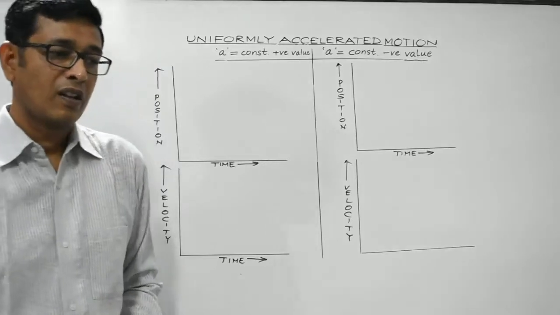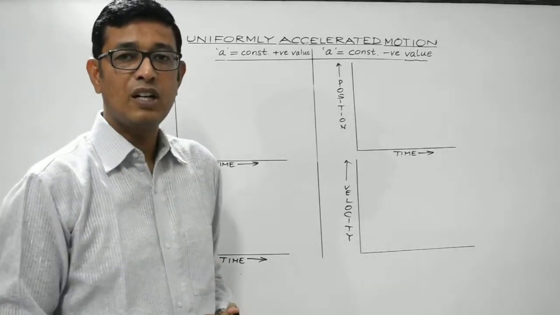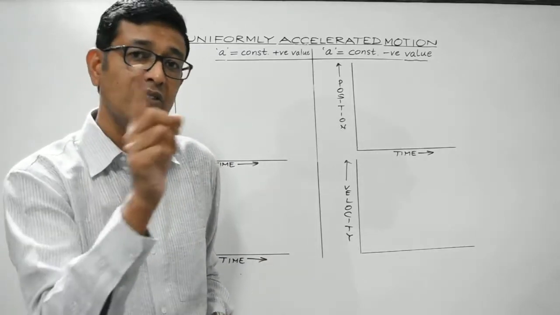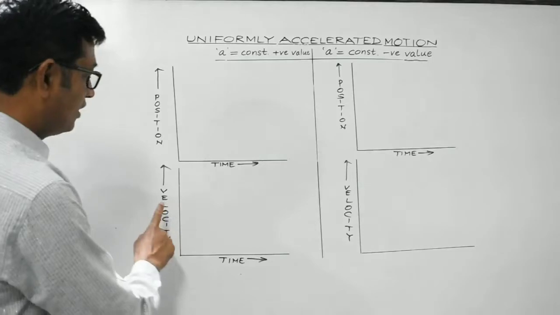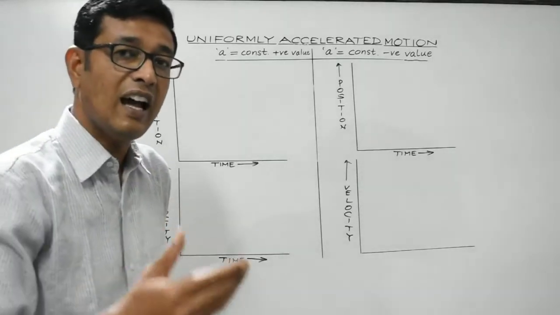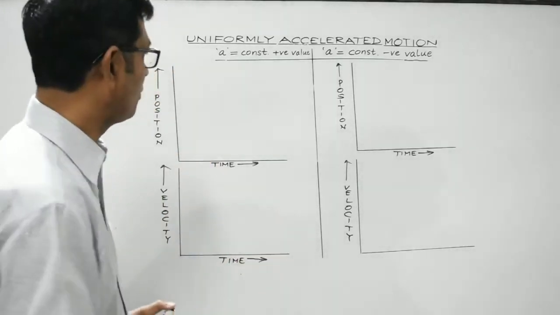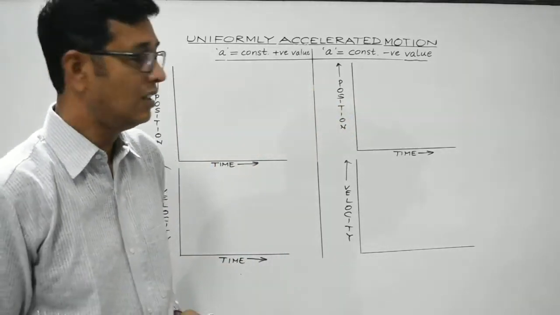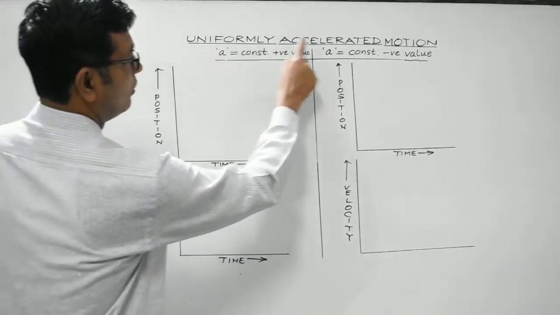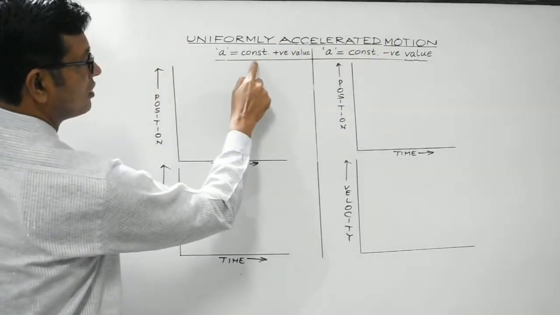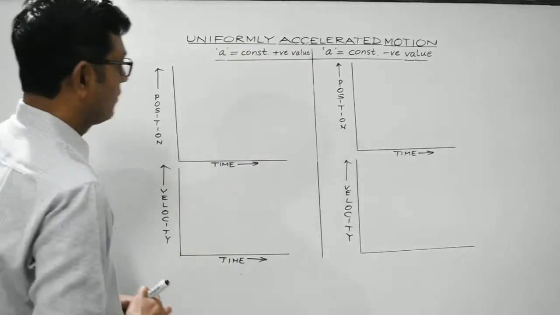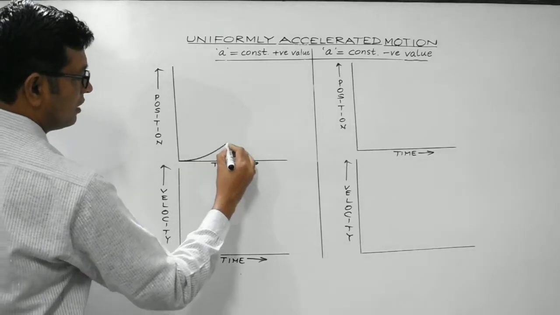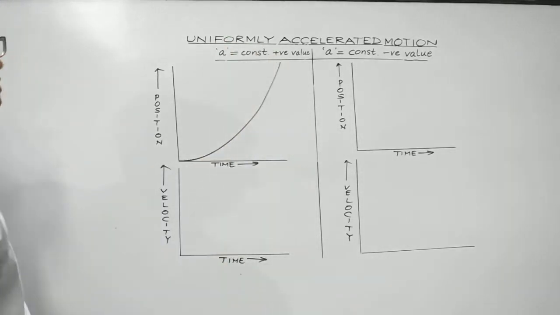Now look, we have discussed the significance of the position time graph as well, right? The slope of the position time graph gives us velocity, isn't it? While the slope of the velocity time graph will give us acceleration, right? We'll come to this topic, but before that we need to discuss the nature of the graph that we should obtain. So in the case of uniformly accelerated motion, when A has a constant positive value, the nature of the graph should be parabolic. It should be like this.